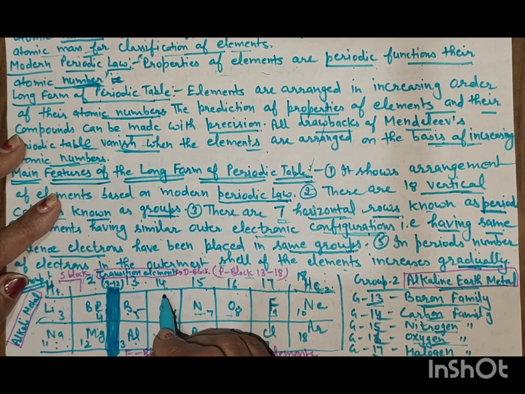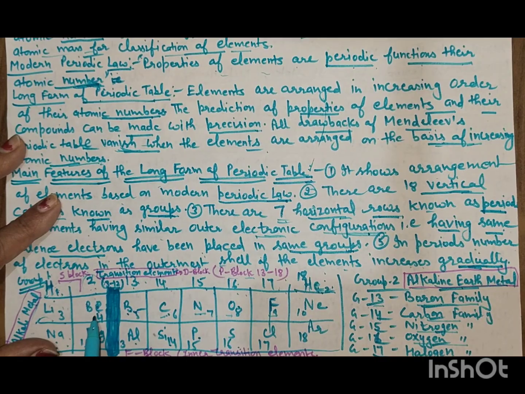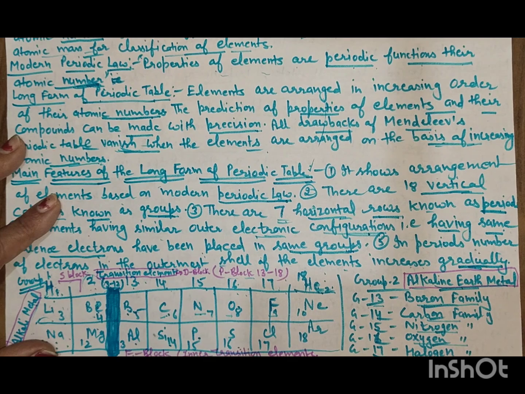Groups 3 to 12 are called the transition elements because they transit from metal to non-metal. The elements at the lower side are the inner transition elements because they lie in between these elements.